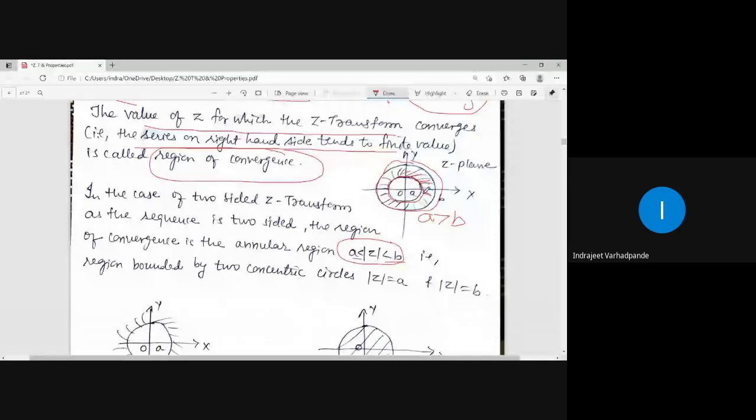So in the case of a two-sided Z transform, where the sequence is two-sided, the region of convergence is bounded by two concentric circles.